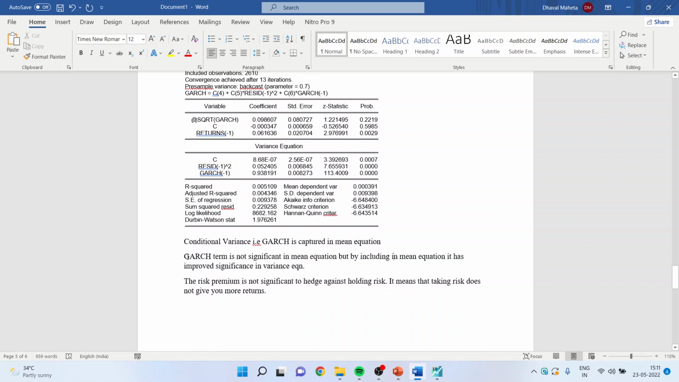How will we write the interpretation? GARCH term is not significant in the mean equation, but by including it in the mean equation, you can see it has improved the significance in the variance equation. The risk premium is not significant to hedge against holding the risk. It means that the risk does not give more return. It means that the idea that if you take more risk, it will give you more returns is not applicable here in this model.